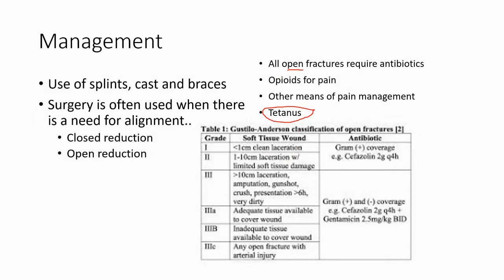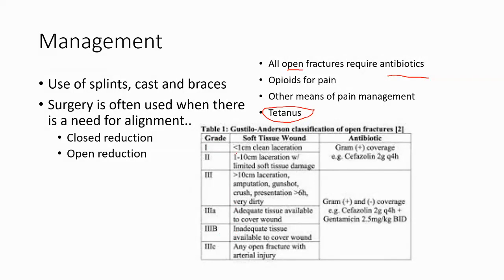So this is just kind of when we talk about antibiotics right here for open fractures. I don't want you to memorize this. I just want you to know a couple things about it. Basically that this table is just a classification of open fractures, okay? So they're graded 1, 2, 3, 3A, 3B, 3C, which you do not need to memorize, but just kind of get a big picture of this.